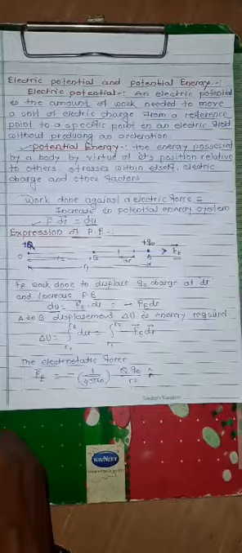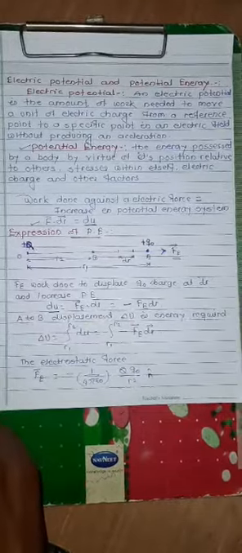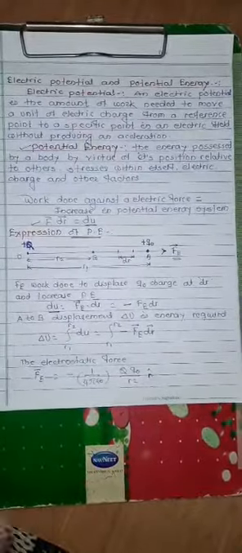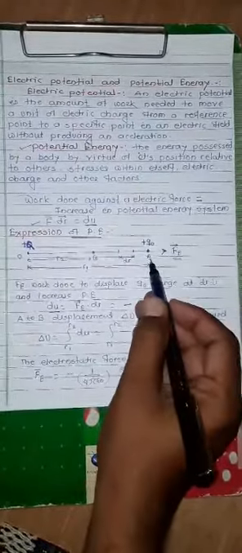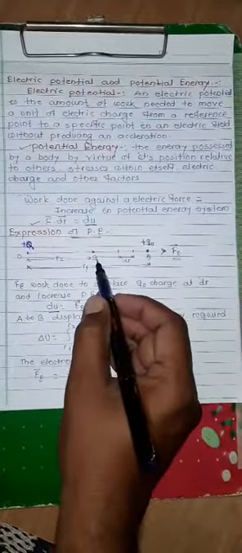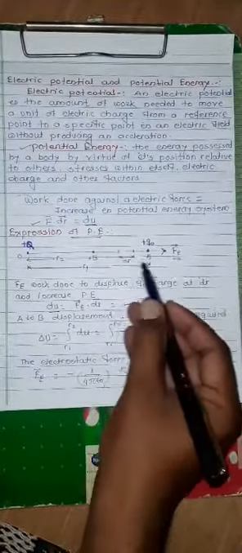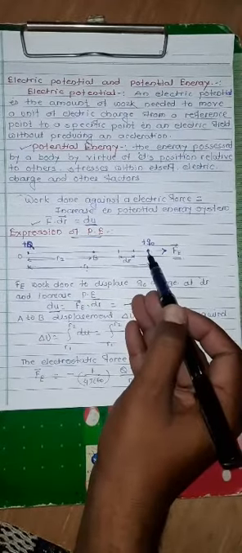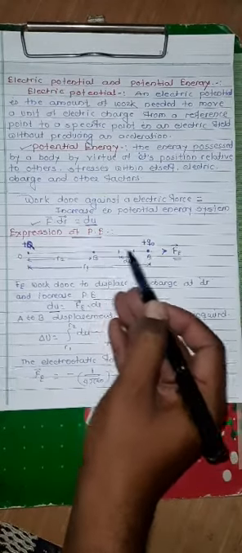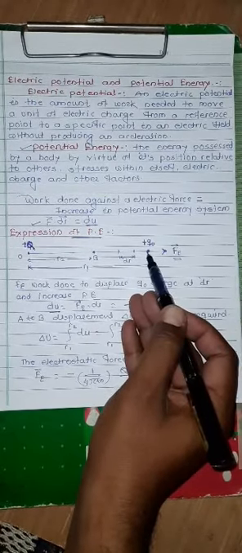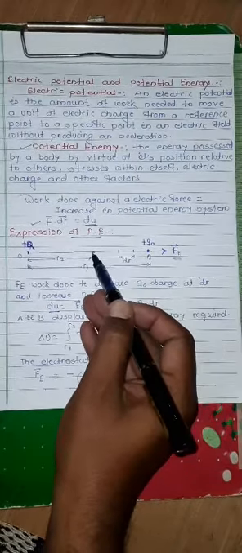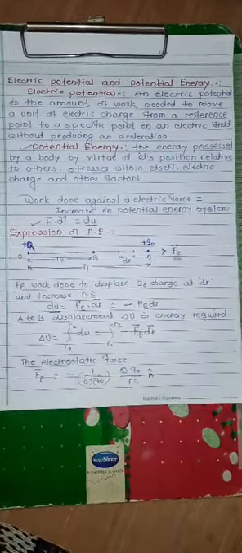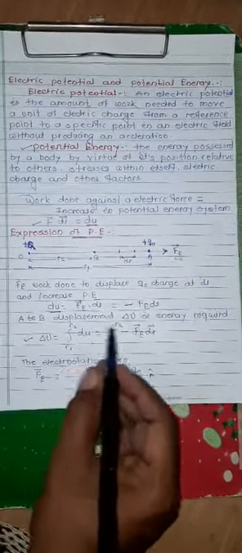Suppose we have to discuss bringing a point charge from the initial position A to the position B, which changes the potential energy. If a plus q charge starts from point A and goes toward point B, the potential energy changes, and it can be obtained as follows.